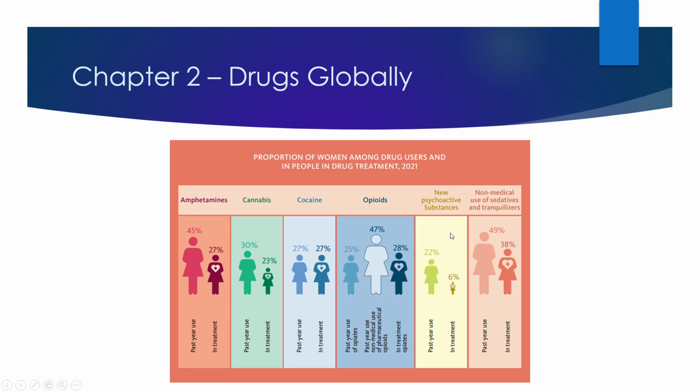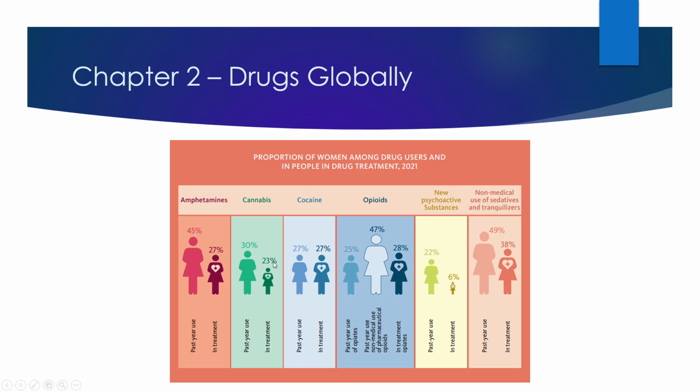I just went over people who are using, but what about people who end up getting treatment? You can see the numbers are even smaller for the women. 27% of those getting treatment for amphetamines are women. So that means 73% are men. The other part adds up to 100, right? So 23% of those getting treatment for marijuana are women.